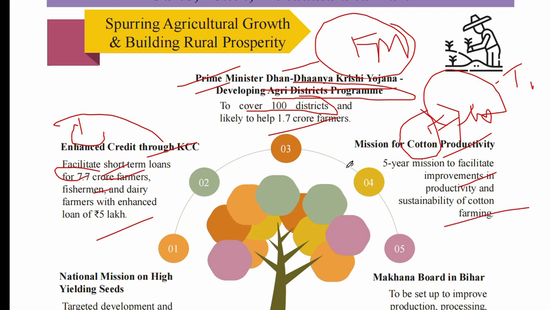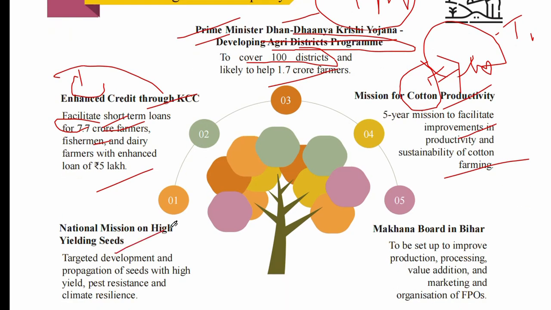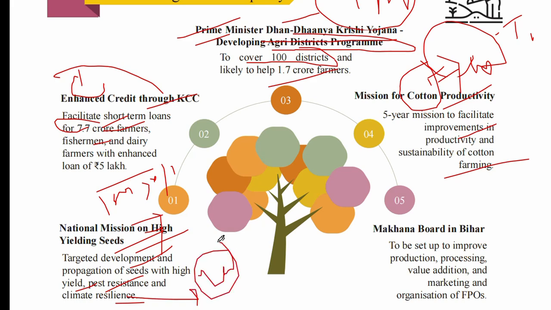Now, the National Mission on High Yielding Seeds. What is the problem in India? Land is more, but productivity is less. Development is going on and population is increasing, so the only option we have is high yielding seeds. To support this mission, the finance minister focuses on targeted development and propagation of seeds with high yield, pest resistance, and climate resilience. Climate resilience means only what is suitable for the climate will be produced.